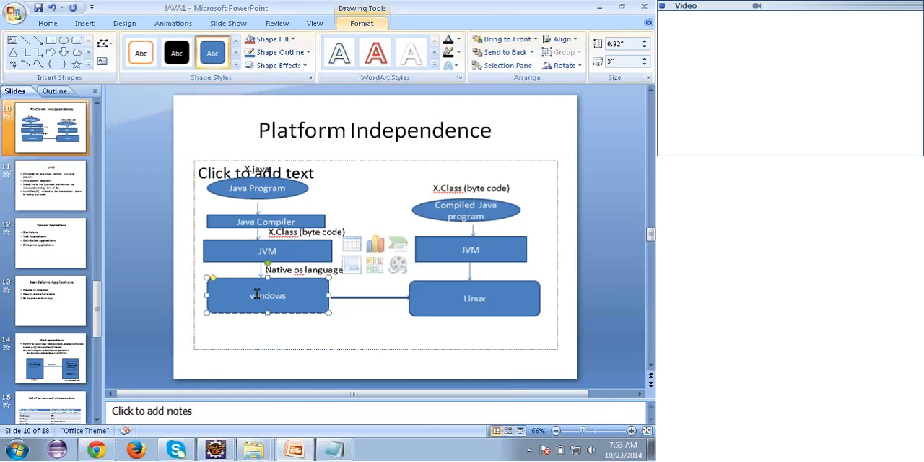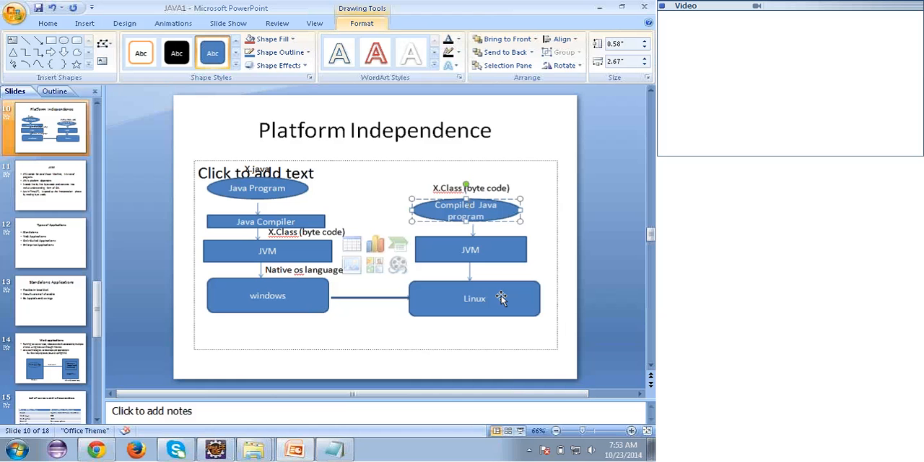So if I give this x.class file to you and you're using Linux, on your machine you will have the JVM, right? It will look into the .class file and do the conversion for the Linux machine. So here the JVM came into the picture and it can do all the things for us, right? Because of the JVM we are able to achieve platform independence. Write once, run anywhere. Clear?